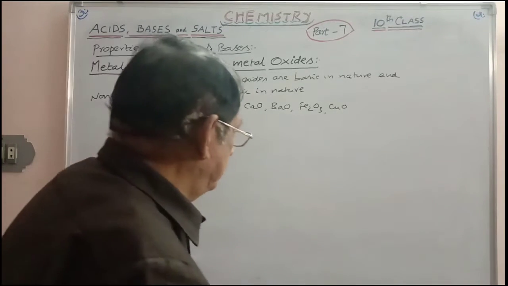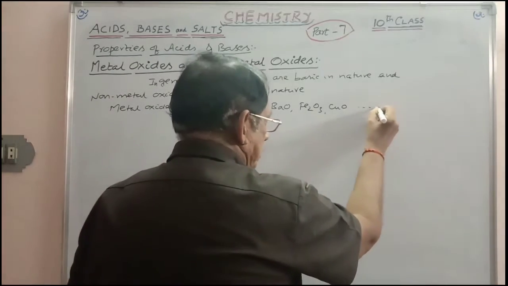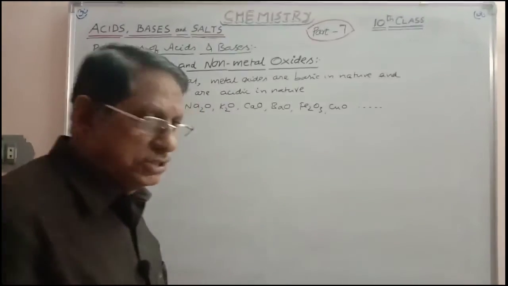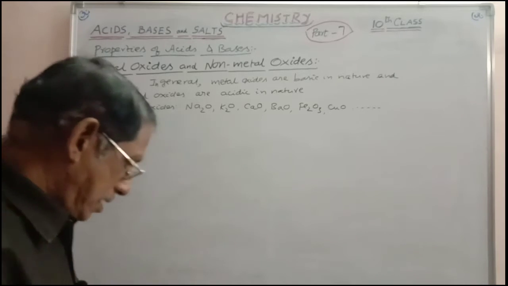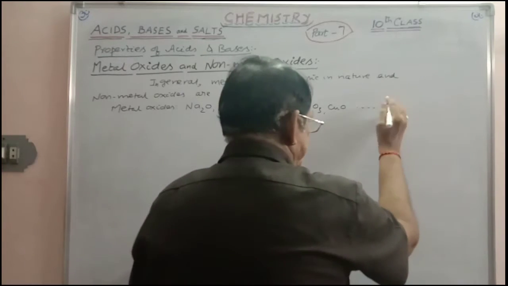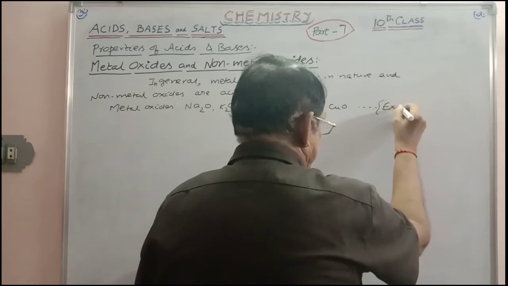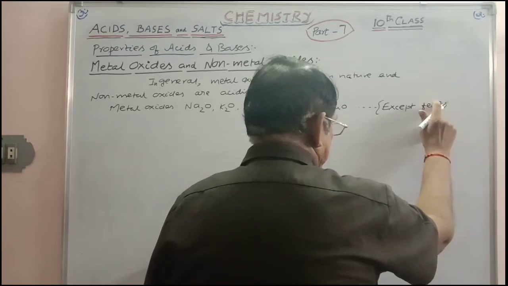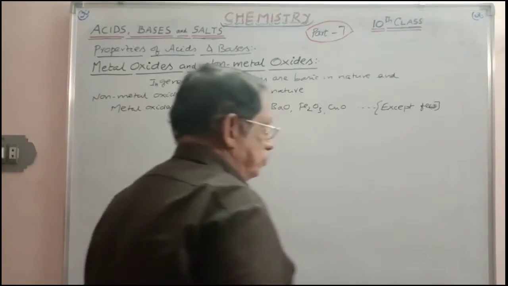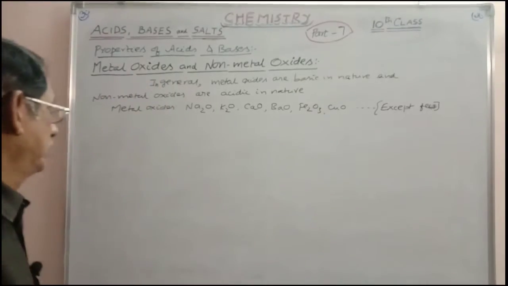All the oxides are treated as basic oxides, except few. What are those few? We will discuss.